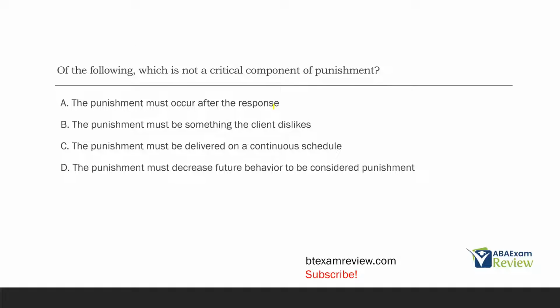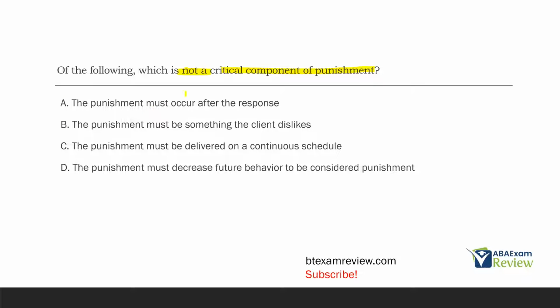Of the following, which is not a critical component of punishment? So we're looking for a not answer. And when you look for a not answer, that means three of the answers are critical components of punishment. We're looking for the one that isn't. So you can either answer by finding the three that are critical components, or you can narrow it down to the one that isn't. So what is a critical component of punishment? Punishment, of course, is a consequence which decreases future behavior.